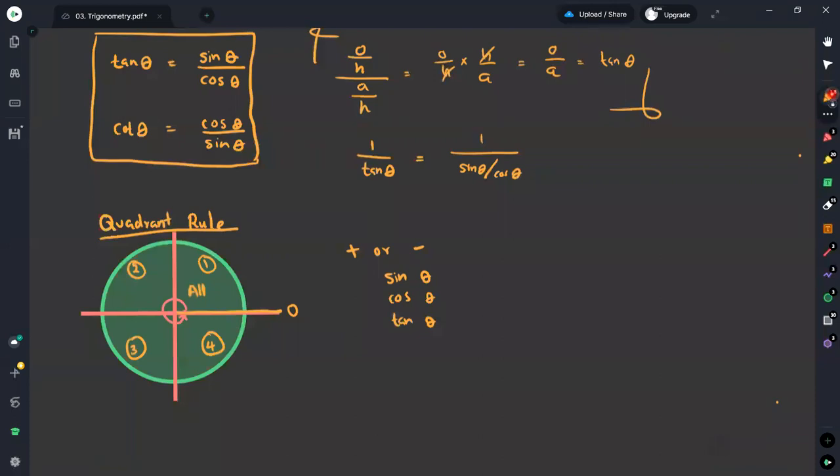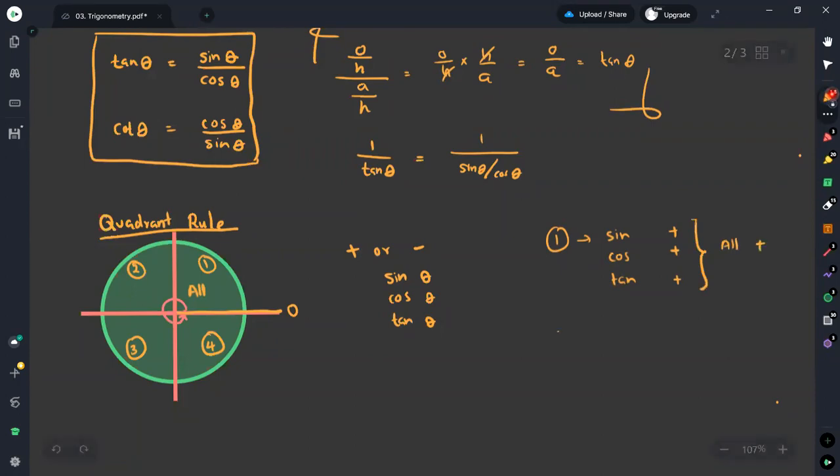And if you go for the first quadrant, we can say that sine is positive, cosine is positive, and tangent is positive. That is why we are saying that all are positive.